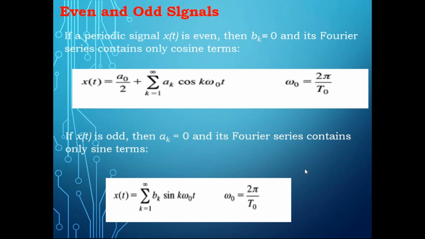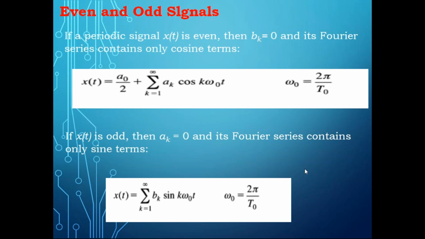That is the condition for an even signal. If a function is an odd function, I can write x of t equal to minus x of minus t, or x of minus t equal to minus x of t. So this is the condition for the even and odd function.